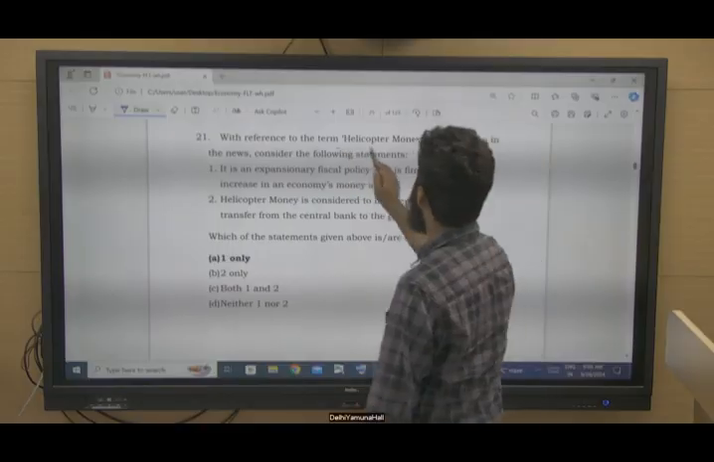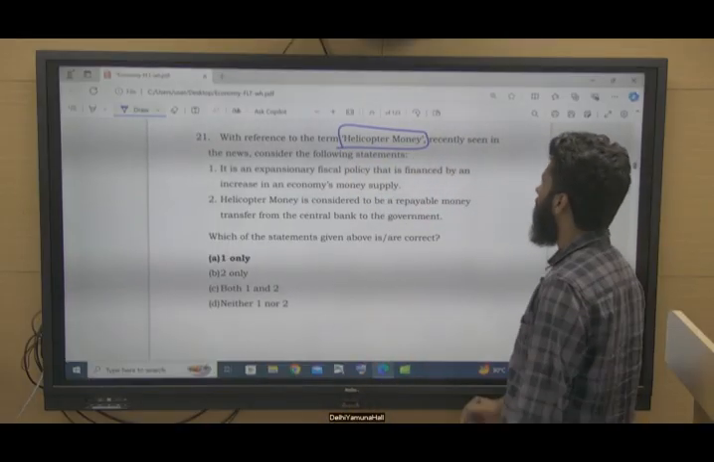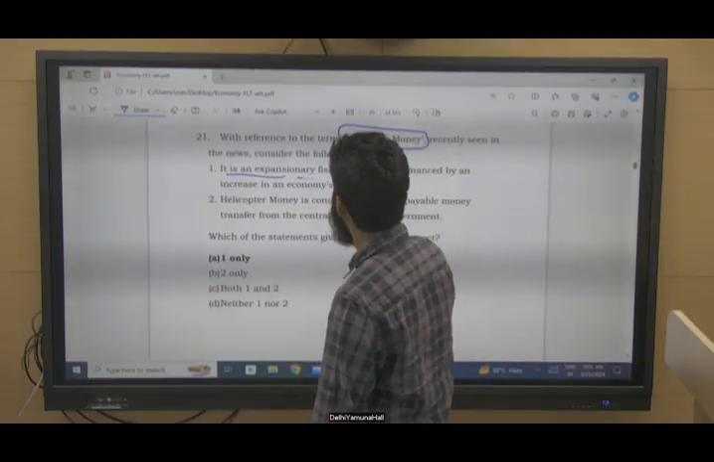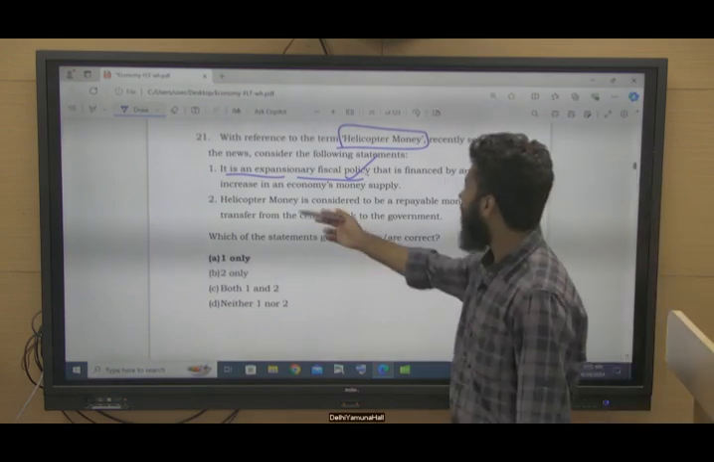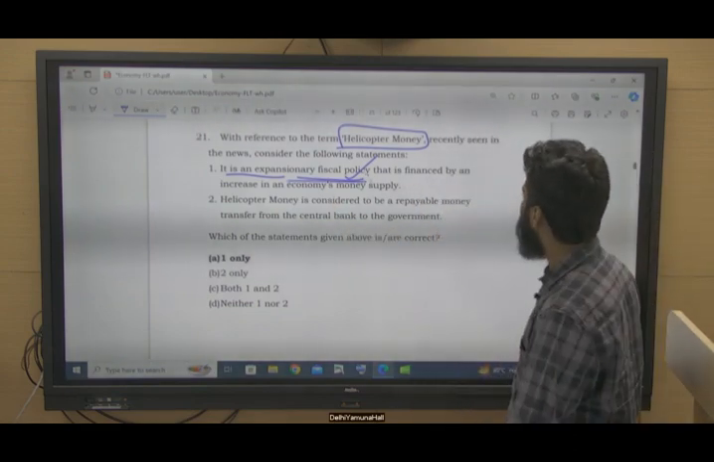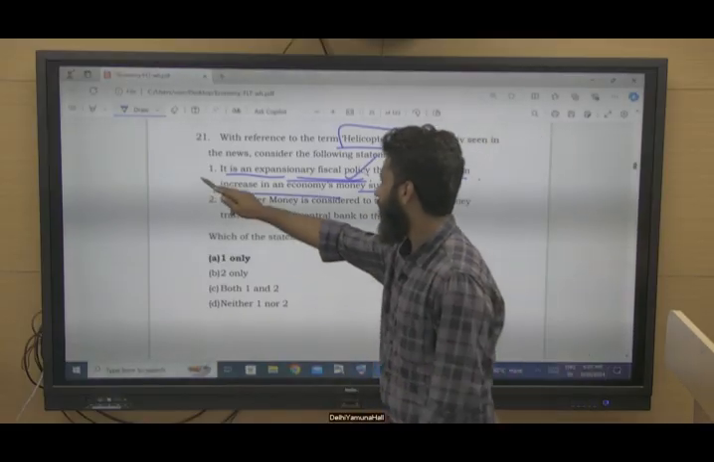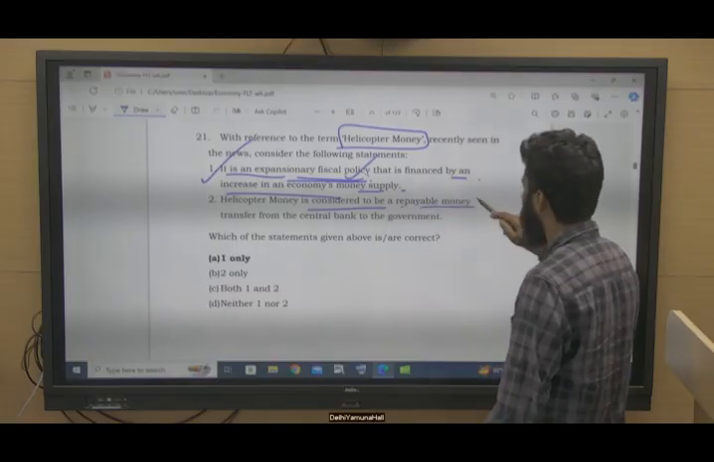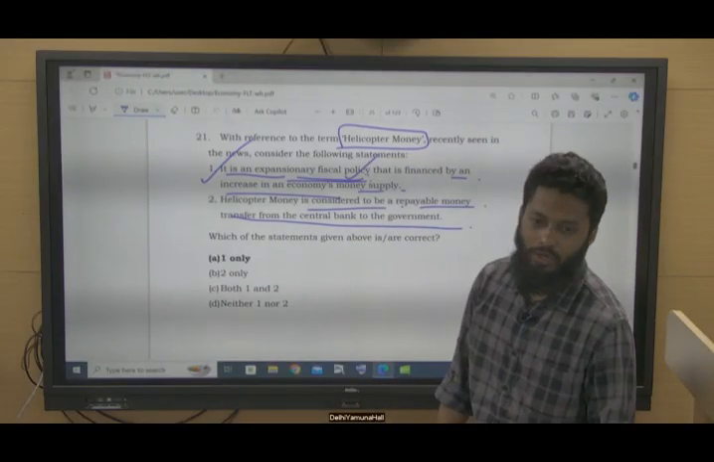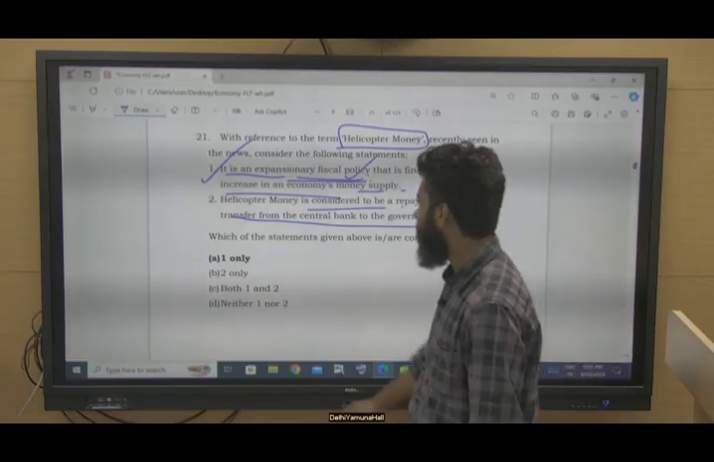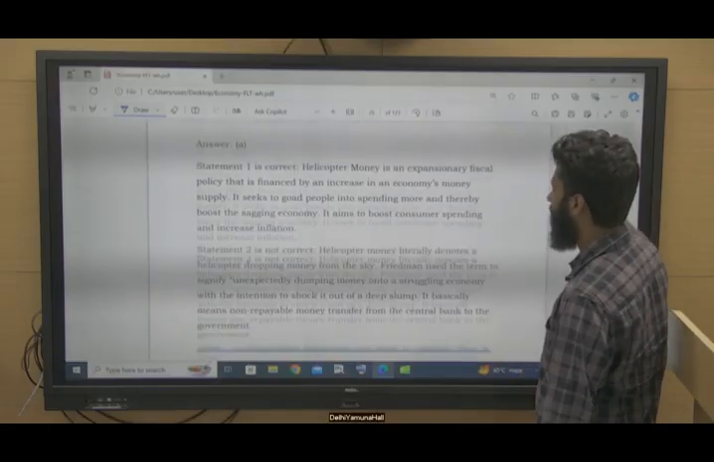With reference to helicopter money, money dropping from the sky, consider the following statements. It is an expansionary fiscal policy, right? Money supply is being increased. So it is an expansionary monetary policy that is financed by an increase in the economy's money supply. This is correct. Helicopter money is considered as a repayable money transfer from the central bank to the government. It is considered as non-repayable, right? So this is not correct. Option A is the right answer here.